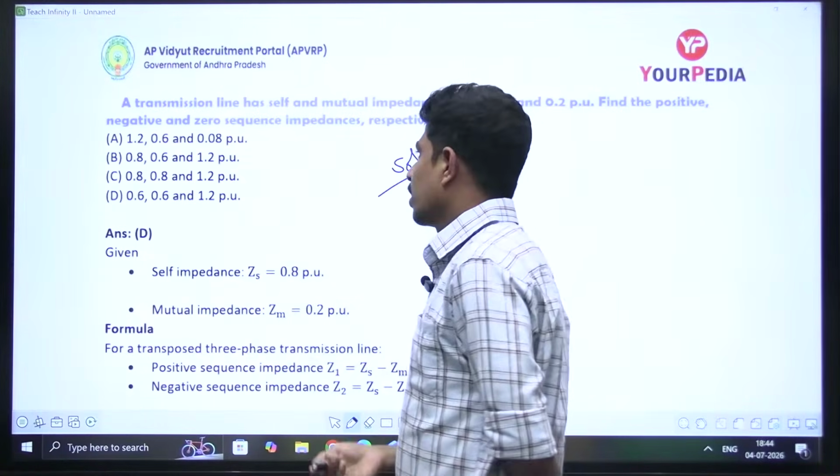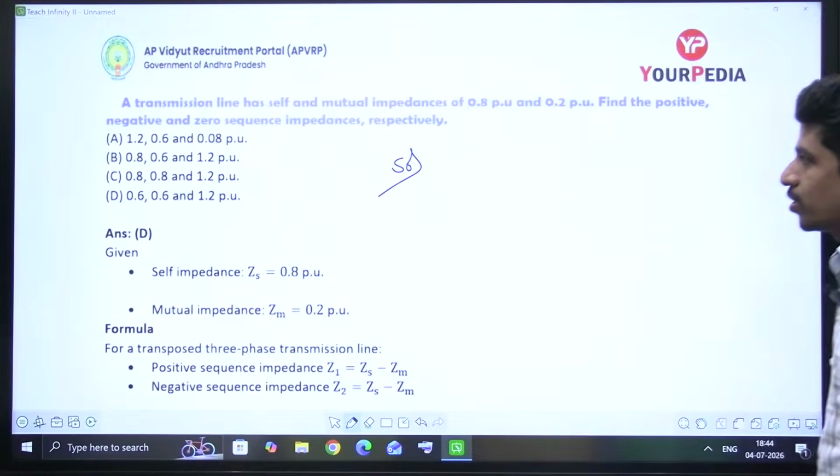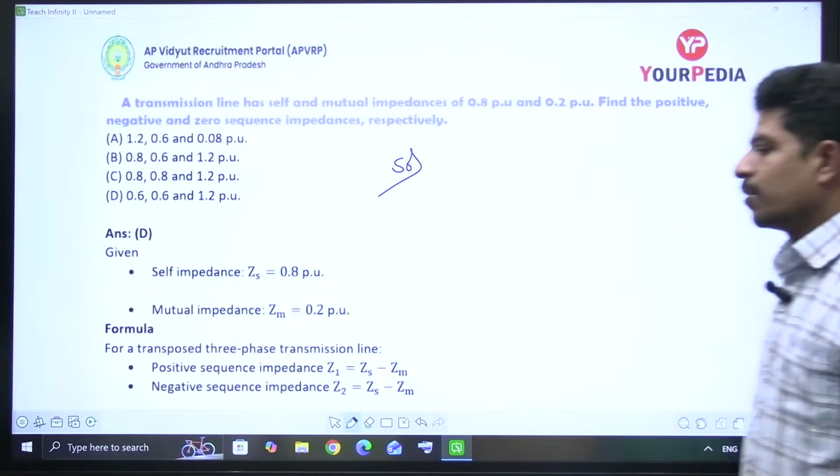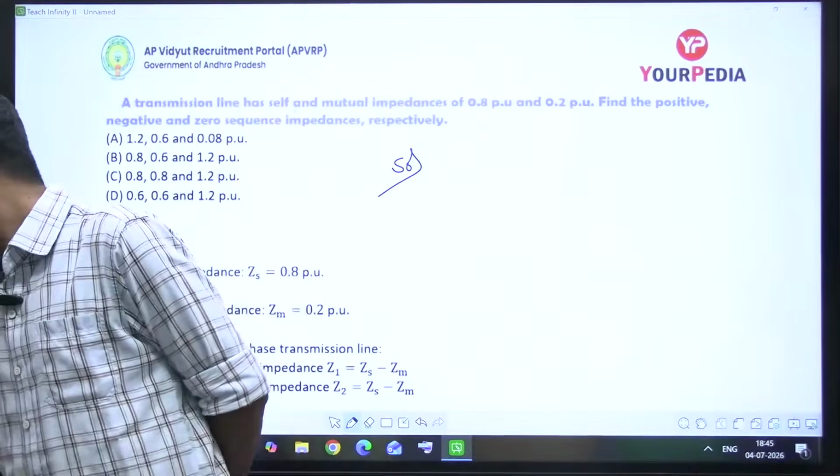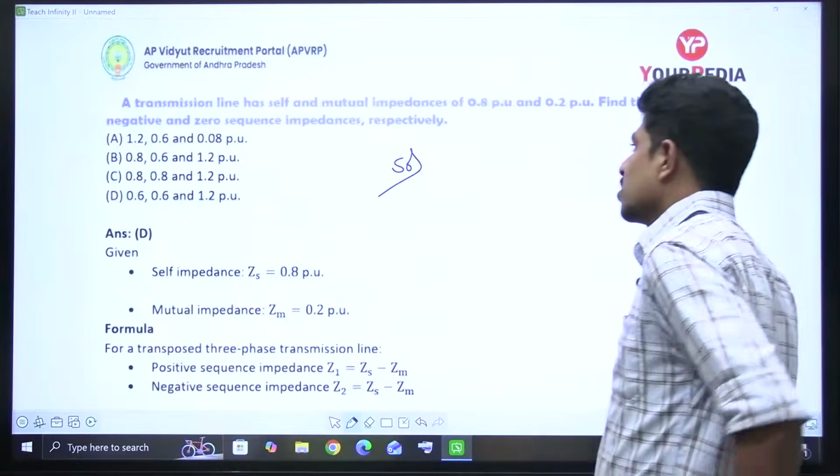Okay, right. The very first question is from fault analysis. The question is: a transmission line has a self and mutual impedances of 0.8 and 0.2. Find the positive, negative, and zero sequence impedances respectively.